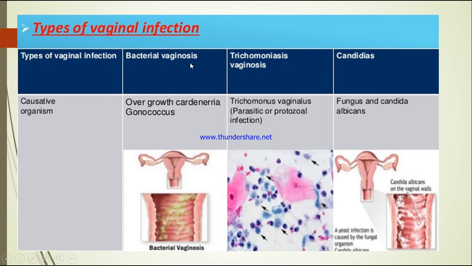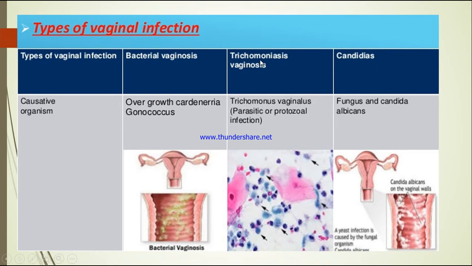So let us see the bacterial vaginosis. The causative organism is the overgrowth of Gardnerella gonococcus. Okay, so this is the bacteria. Gardnerella gonococcus is the name of the bacteria which is causing bacterial vaginosis. Okay, that is infection of the vagina because of bacteria.